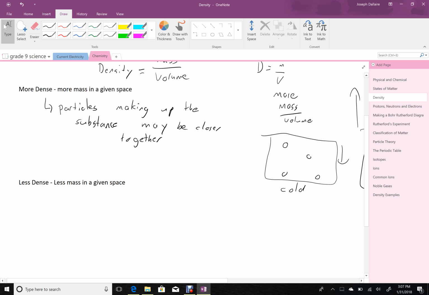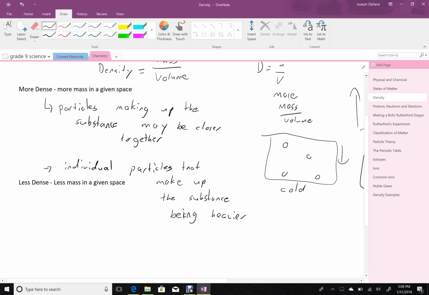We can also get a higher density by the individual particles that make up the substance being heavier.